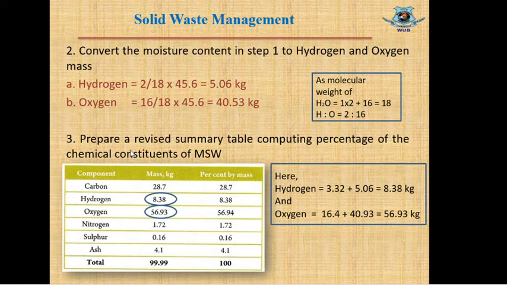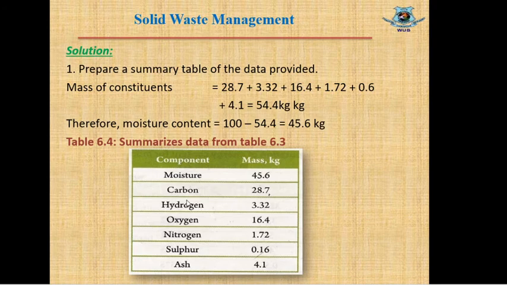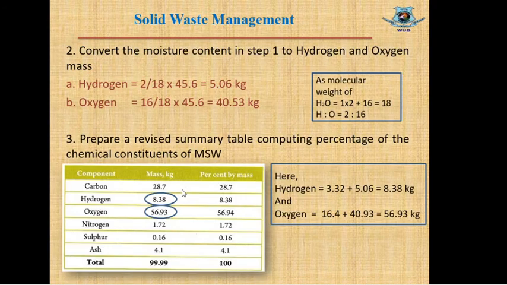Here we have prepared a revised summary table. That means, in the table I showed here, we just added hydrogen and oxygen, and the other amounts are similar.